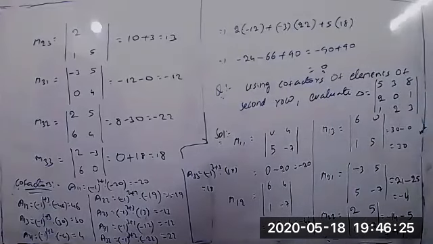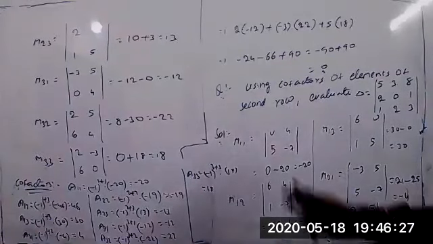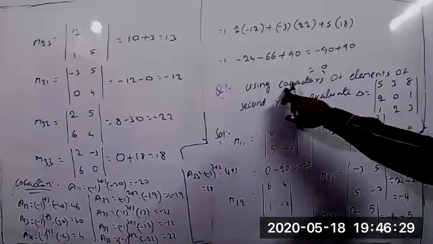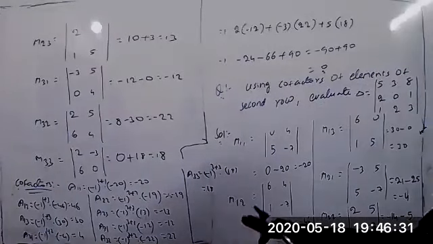That means we have to find the cofactors of all the elements using the second row, and then find the determinant.